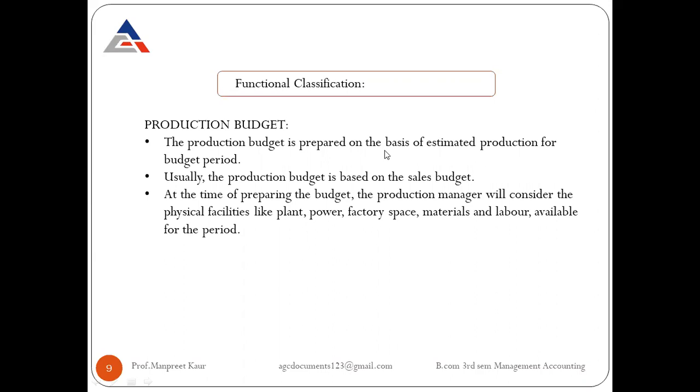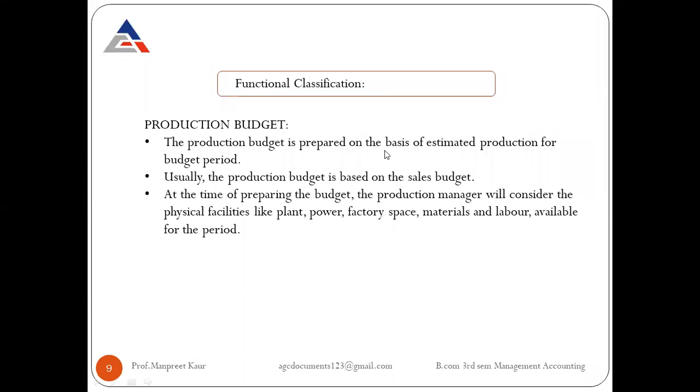So at the time of preparing the budget, the production manager, who is expert in production activities, will consider some physical facilities, like the requirement of plant and machinery, what kind of techniques and what kind of plant and machinery should be used within the organization for a certain process.